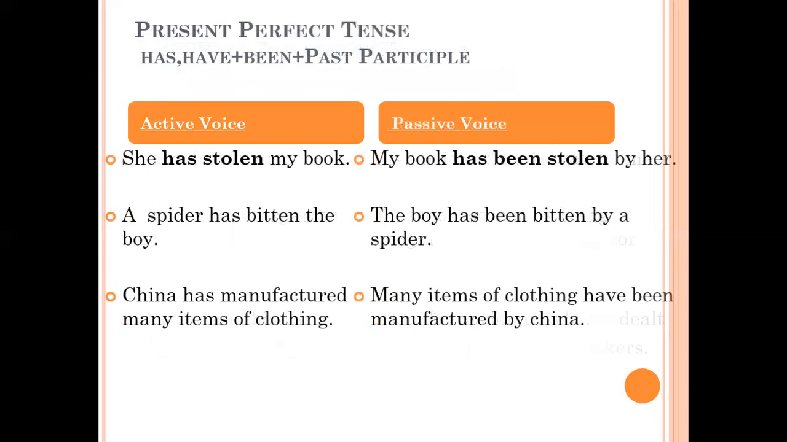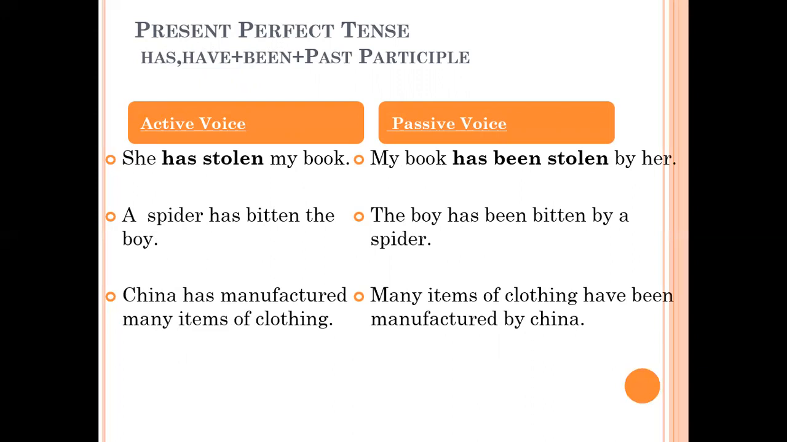Now let's focus on present perfect tense. As in continuous form, I told you to add being. Now in perfect, B-E-E-N, been will be added with the present form of the verb has or have and past participle. She has stolen my book. Has stolen is present perfect tense. Has refers to present and stolen perfect.